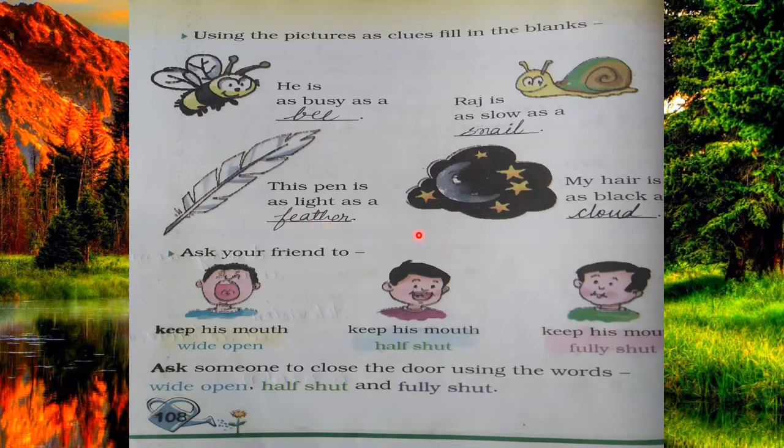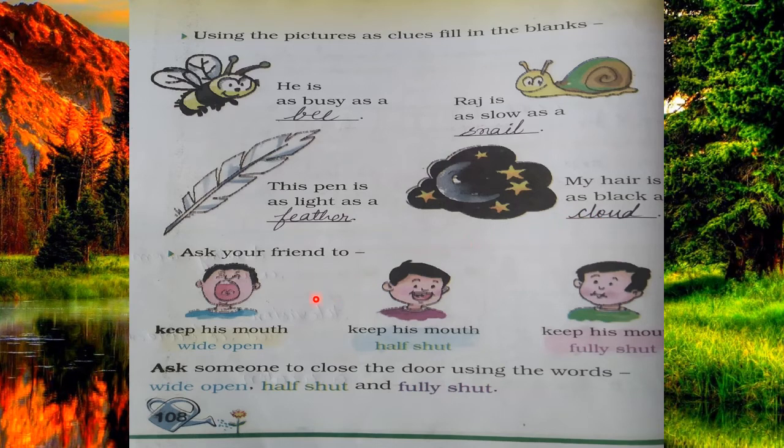Okay, and the last one is, my hair is as black as a cloud. Here in the fourth picture you will write cloud, C-L-O-U-D, cloud. So clear how to do this question?